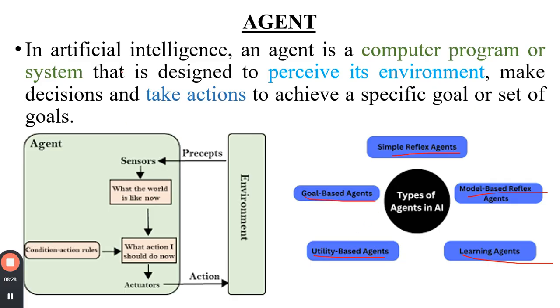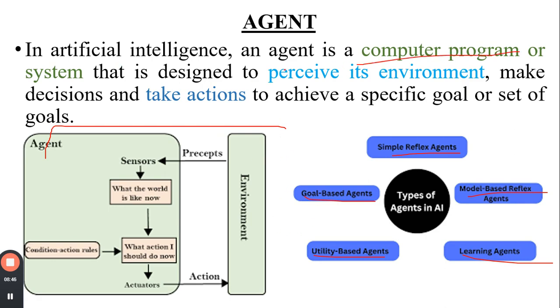Okay. So in artificial intelligence, an agent is a computer program or a system that is designed to perceive its environment, make decisions, and take action to achieve specific goals or a set of goals. So these are the simple reflex agents we are going to see in the next slide. So what is an agent right now?